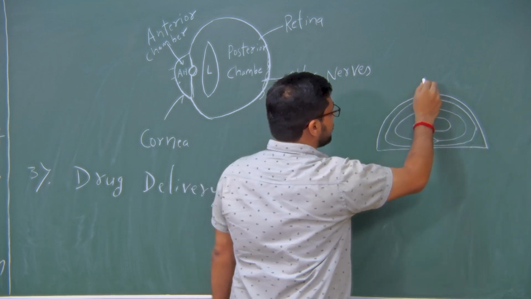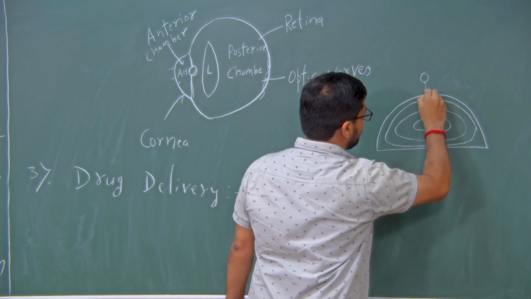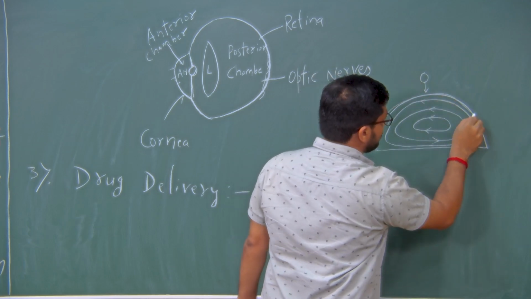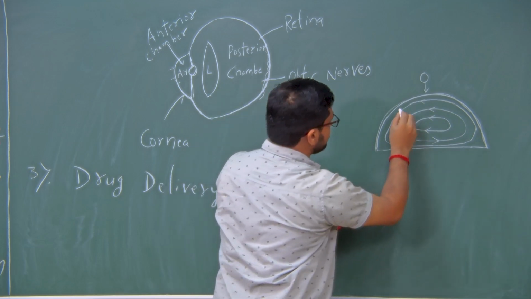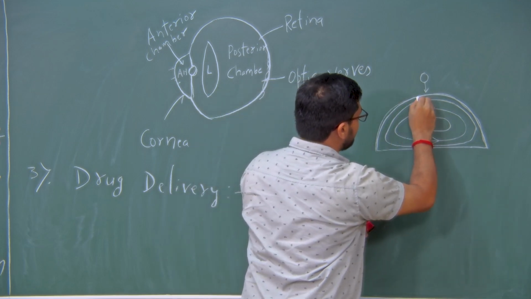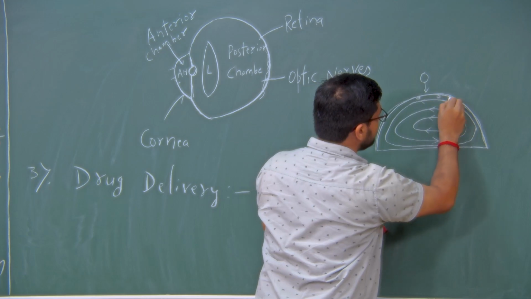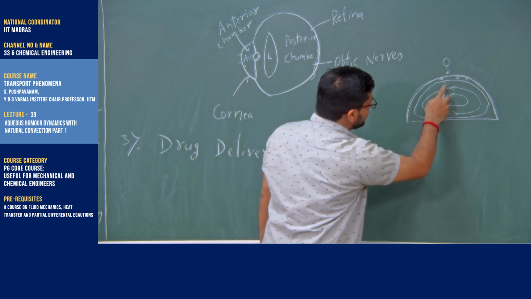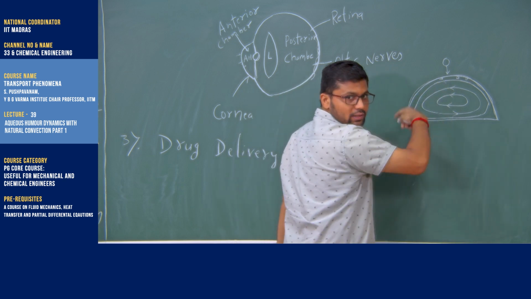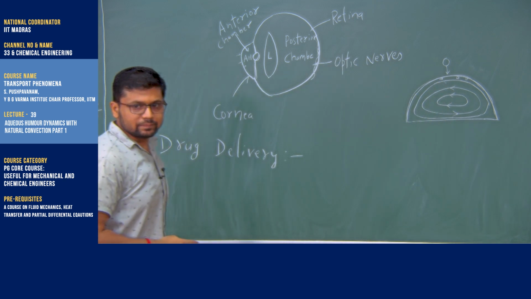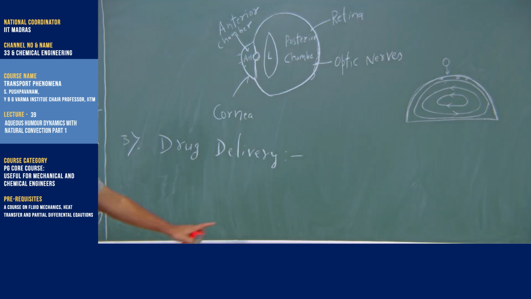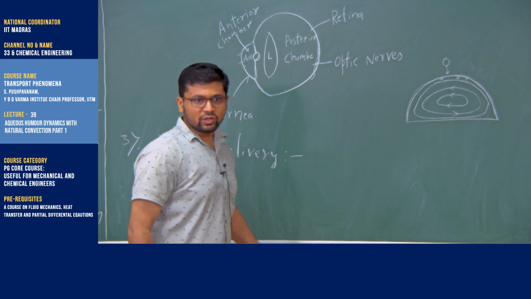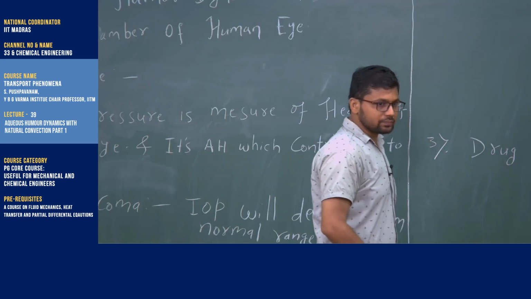If we put a drop of drug here, it will spread all over the cornea and then diffuse inside. The drug particle will come on the inner wall of this cornea where this aqueous humor is moving. Now, this aqueous humor will take this drug with it and spread it all over the eye. So, can we control these flow patterns in such a way that we can transport the drug more effectively? That is another question.